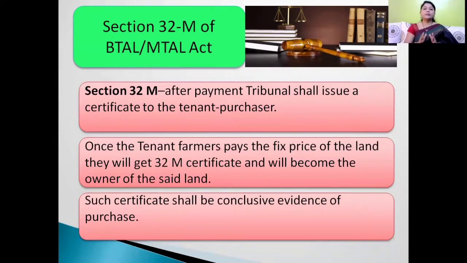Second section is section 32M of the said act. As per section 32M, after payment of the purchase price, the tribunal shall issue a certificate to the tenant purchaser. That certificate is known as the 32M certificate, 32 Dakhla in Marathi. In this section, once the tenant farmer pays the fixed price of the land, they will get the 32M certificate from the tribunal and will become the owner of the said land. Such certificate shall be conclusive evidence of the purchase of Class 2 land.